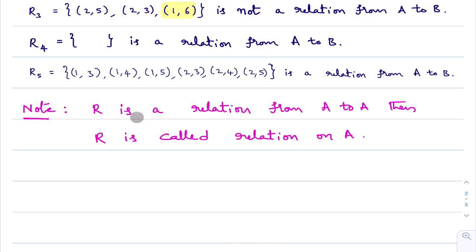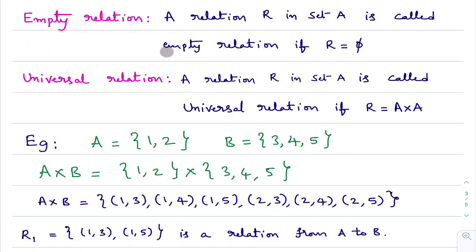That is this note point. R is a relation from A to A, then we simply say that R is a relation on A. R is a relation on A means R is a relation from A to A. See this empty relation. Our first definition is empty relation. What is an empty relation? A relation R in set A is called an empty relation if the relation is an empty set. I'll give an example for this. You just note down this definition. After the empty relation definition, there is the universal relation definition. I'll give an example to explain clearly what is an empty relation and what is a universal relation. You do not confuse.